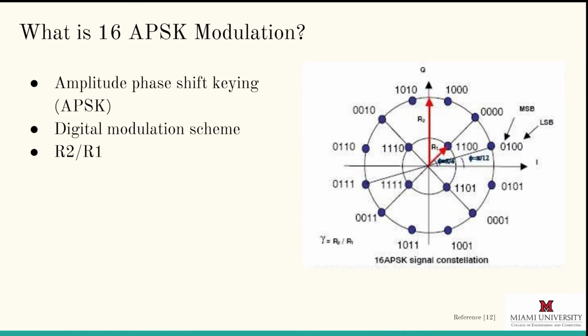Amplitude and phase shift keying is a digital modulation scheme. The 16 APSK supports the DVB-S2 standard, and the constellation is composed of two concentric rings of 4 and 12 PSK points. We assume the radius of the inner ring is R1 and the radius of the outer ring is R2. Then we can use the ratio of R2 over R1 to get the value of I and Q.